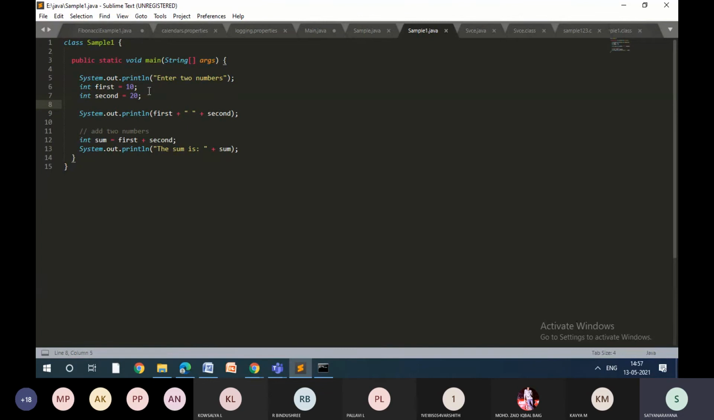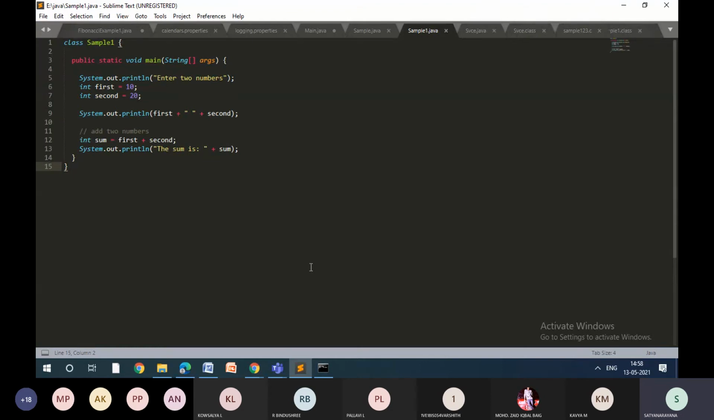Sir, how to read the variable from the user side? That we will see in the coming class. Not now. First, you understand the basics of programming, then I'll show you. There is a concept called buffered readers, which we will use. Now System.out.println, I want this value, first plus second. I'm calculating the sum of two numbers and going to print the sum. Plus is the operator which works when you want to fetch the values of the variables.